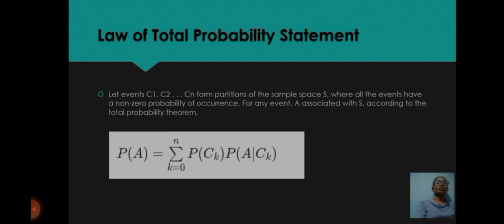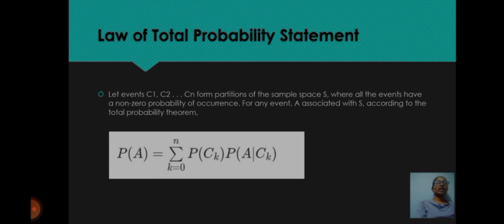Law of total probability statement. Let events C1, C2 and so on up to Cn form partitions of the sample space S, where all the events have a non-zero probability of occurrence.